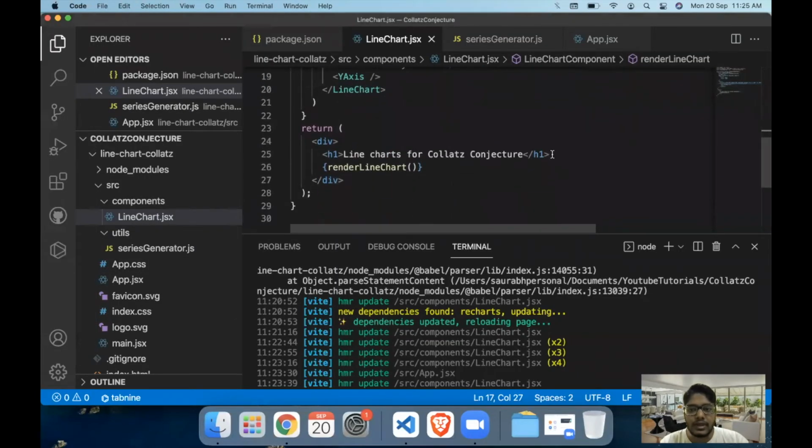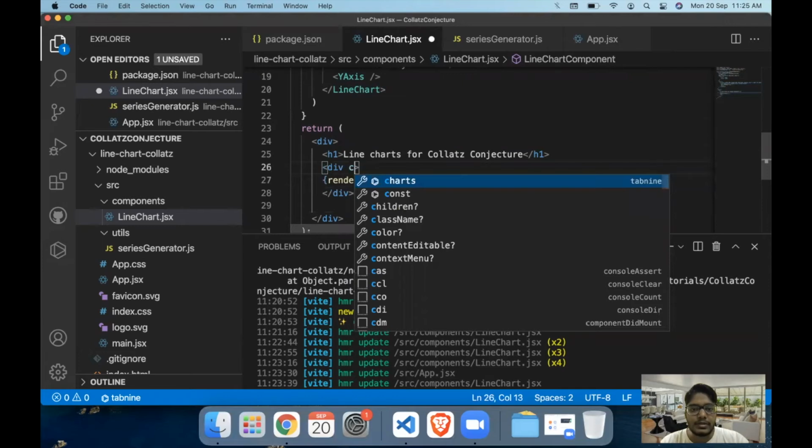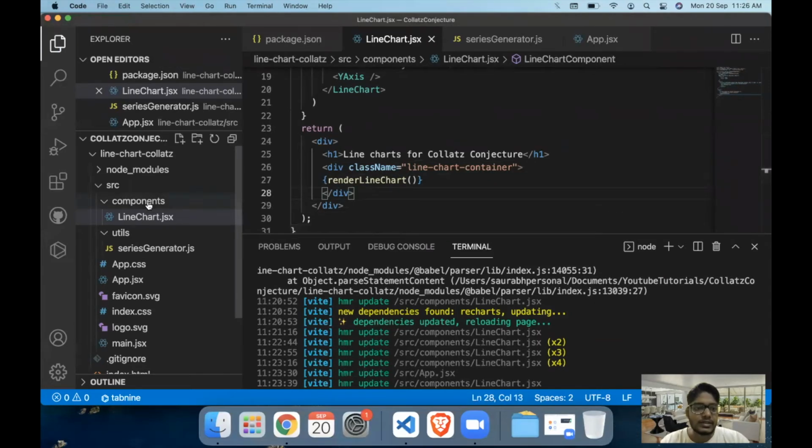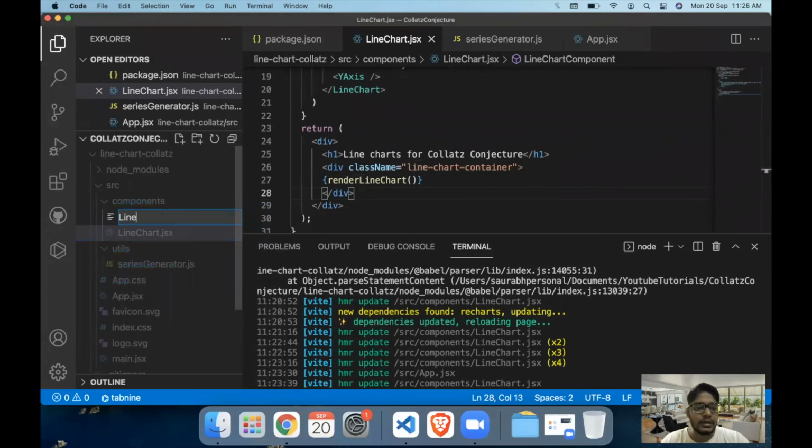For that, we can use the flex property. So we'll add a class name here. Class name is equal to line chart container. You can create a CSS file for this line chart.jsx. So let's create a new file called line chart.css, sorry, not jsx.css, and let's continue on with the code.